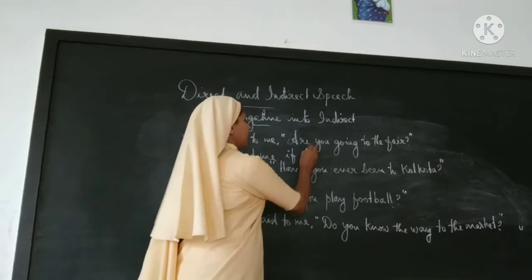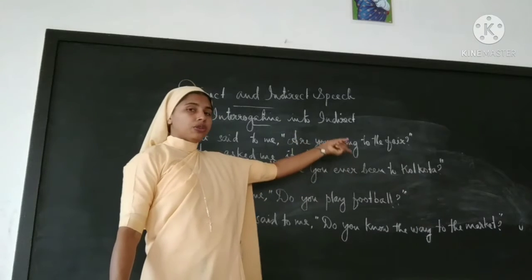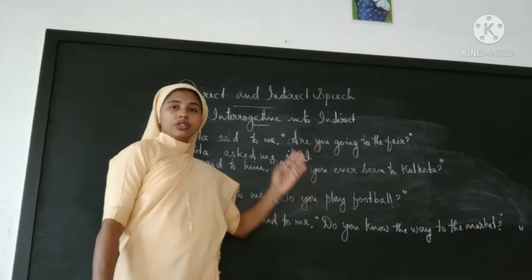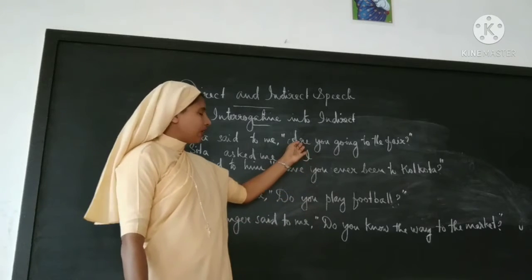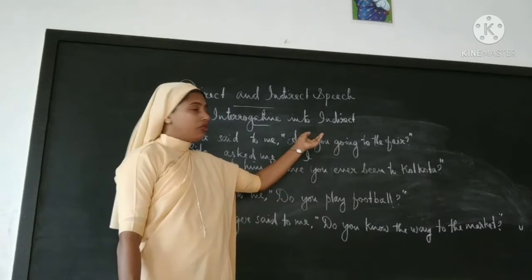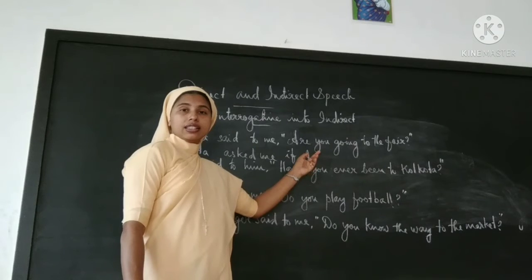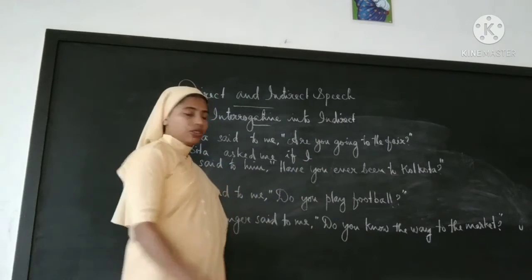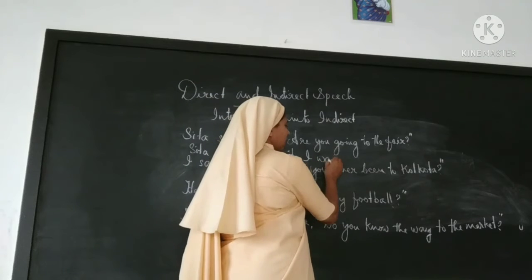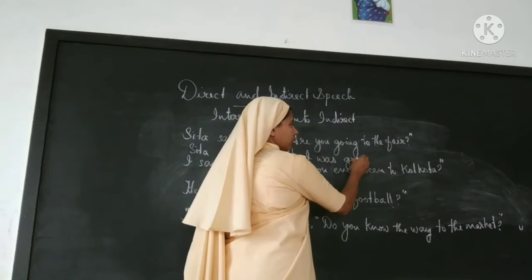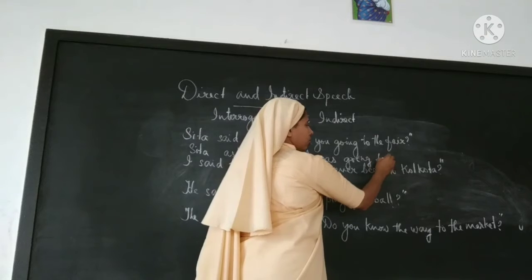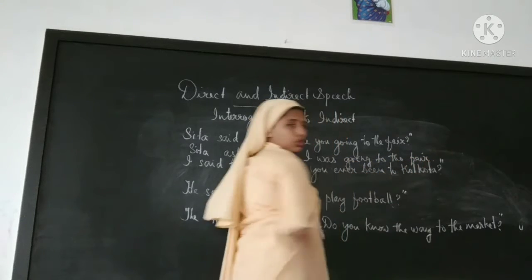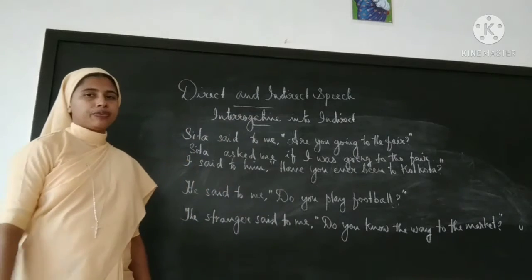If I. So are you will change to its past form, so were. Here it will be was, since this is I. Sita asked me if I was going to the fair. Then full stop, no inverted commas.